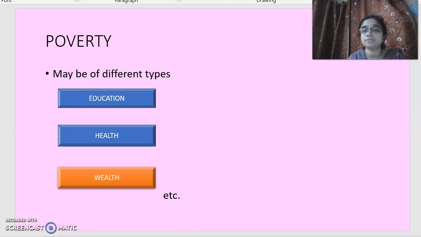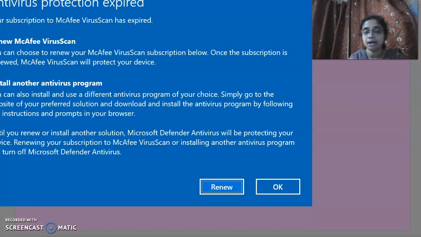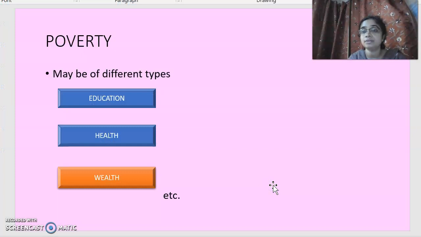First of all, what is poverty? Generally, we think that poverty means lack of money, but it is not only that. There are many ways you can measure poverty. It may be educational poverty, health poverty, or wealth poverty. If there is lack of education, then it is education poverty.